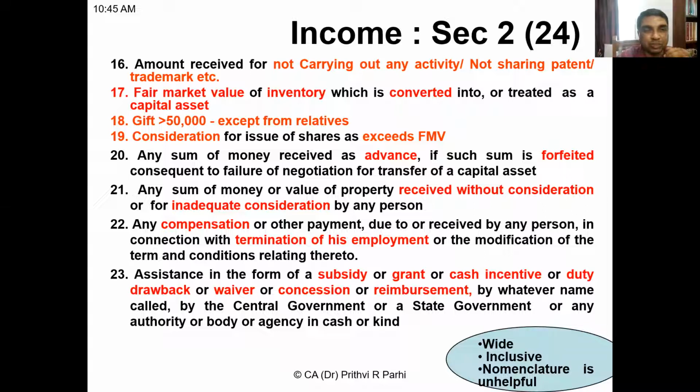Suppose you say it is not a compensation, it is something else, but the law says it is compensation. It doesn't matter because it is an inclusive definition. By changing nomenclature, you cannot do tax planning. You cannot save tax by changing the nomenclature.